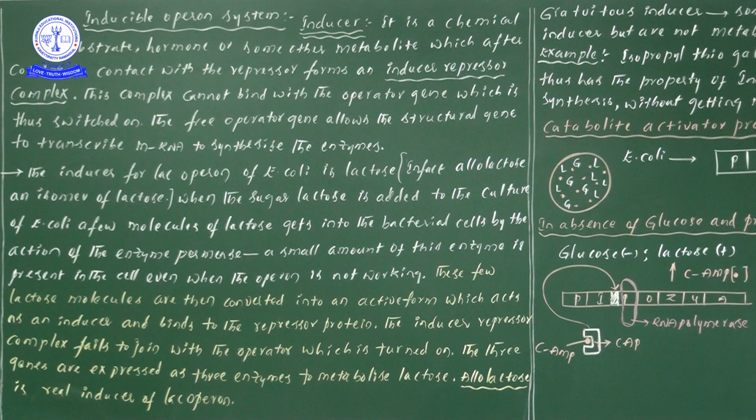Here we were discussing that lactose binds to the repressor protein, so that the repressor protein will not bind to the operator. Perfect. The real inducer of the lac operon is allolactose. Allolactose is nothing but an isomer of lactose, because lactose and allolactose are both isomers.